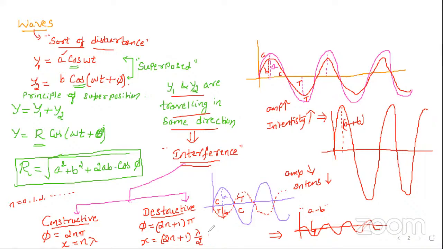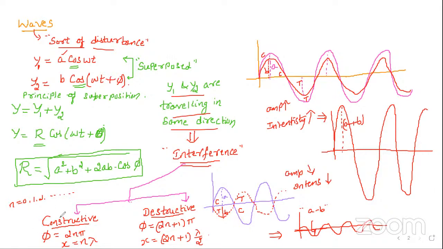For constructive interference, phase difference is 2n pi and path difference is n lambda. For destructive interference, phase difference is (2n plus 1) pi, and path difference is (2n plus 1) lambda by 2.